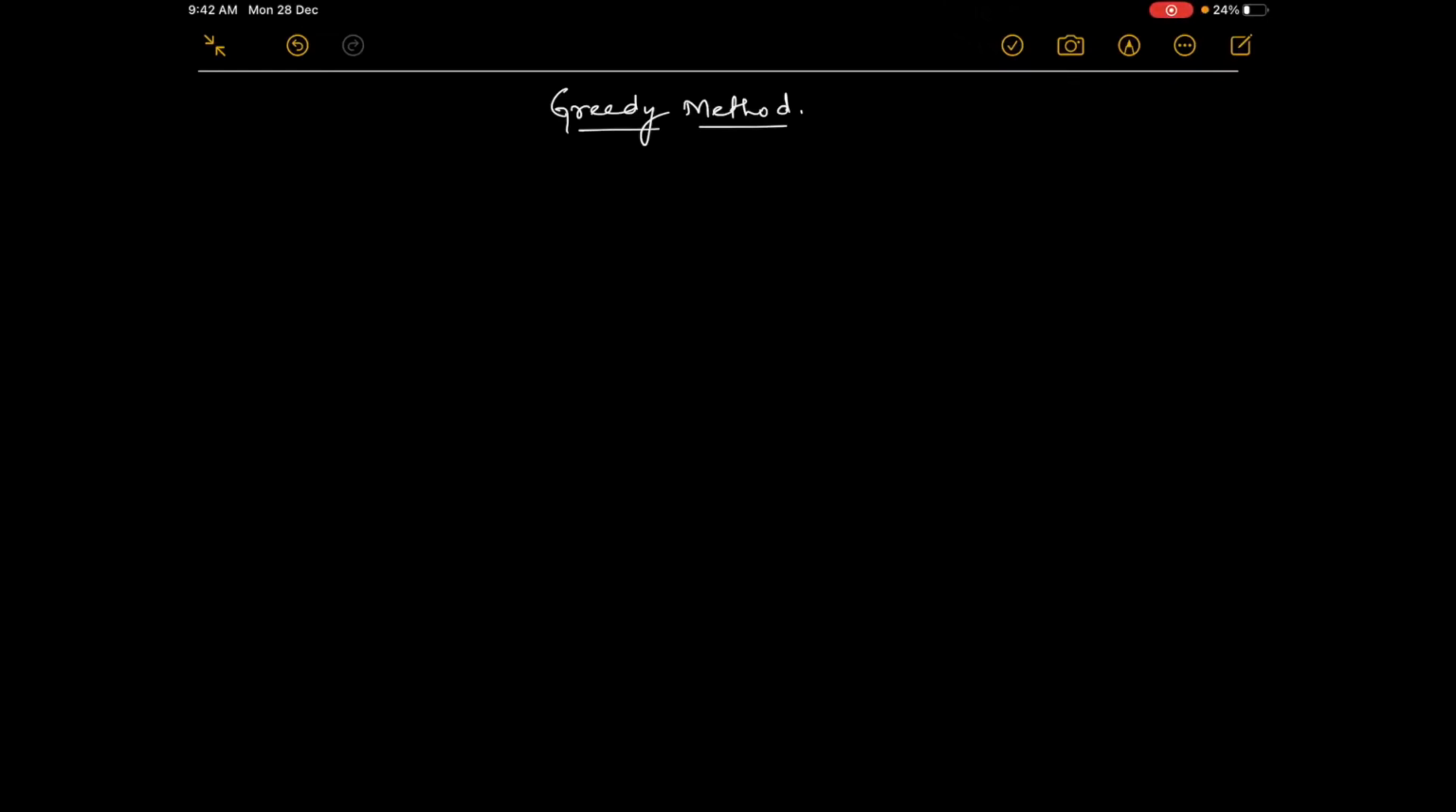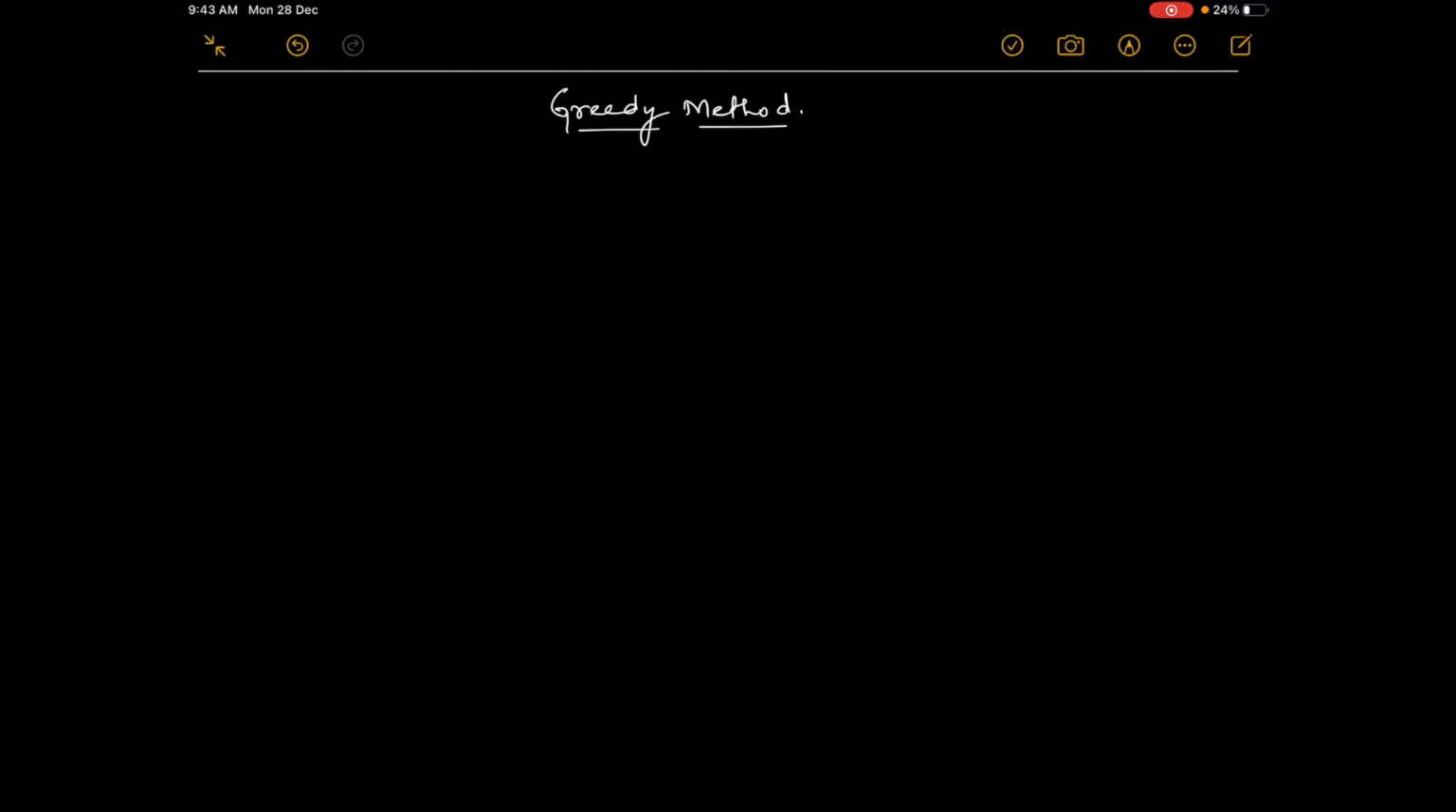Good morning. Now we will see the greedy method. This is also one of the approaches, just like the divide and conquer approach. This is also one of the methods or strategies or approaches. It is used for solving optimization problems. So we'll see what an optimization problem is with an example.